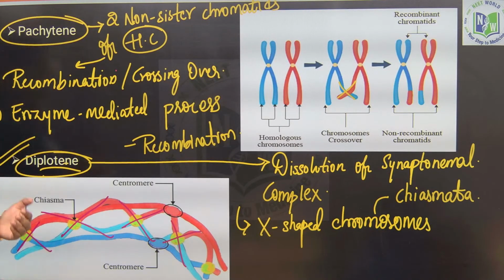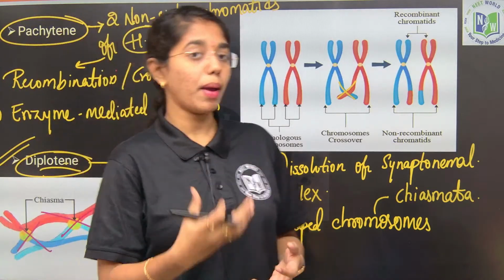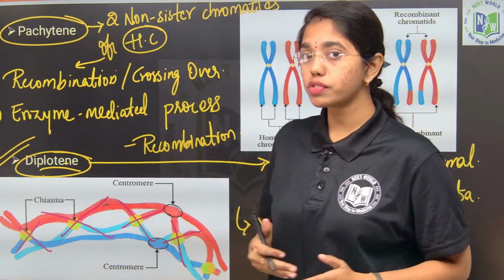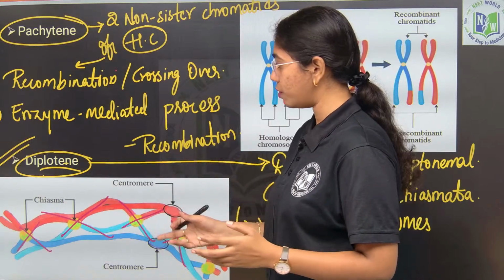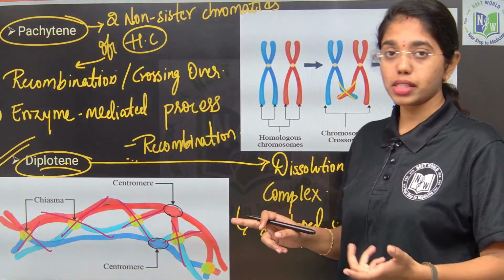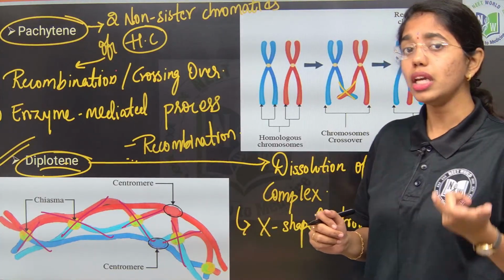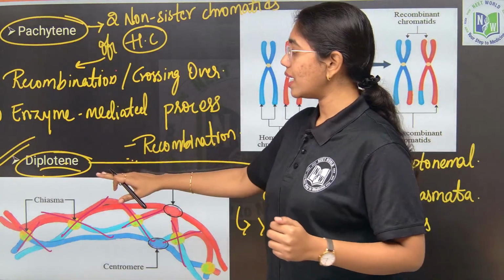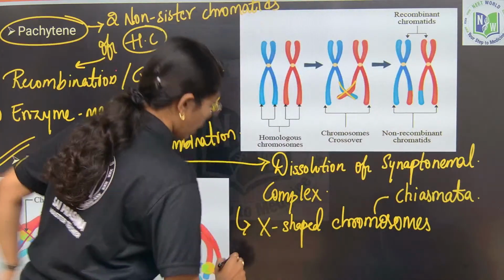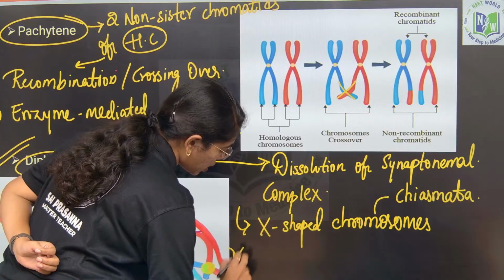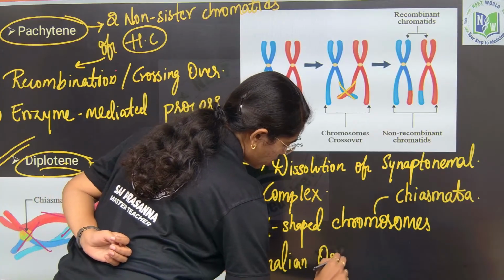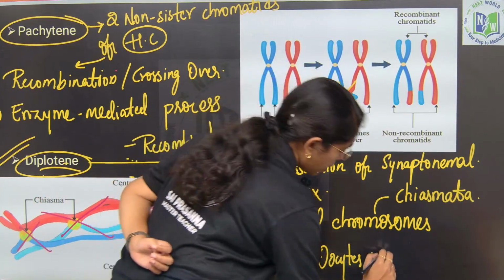So, in many cell cycles, like if you consider the mammalian oocytes of vertebrates and invertebrates, those cells are stuck in which phase of the cell cycle? They will stop the cell division in the diplotene stage. Especially in mammalian oocytes, this stage is known as the dictyotene stage.